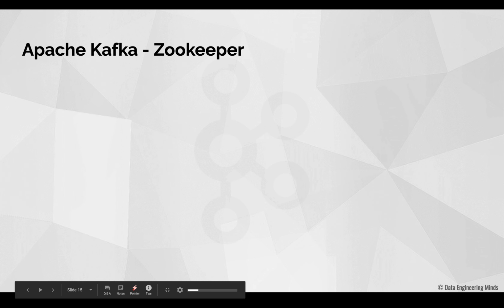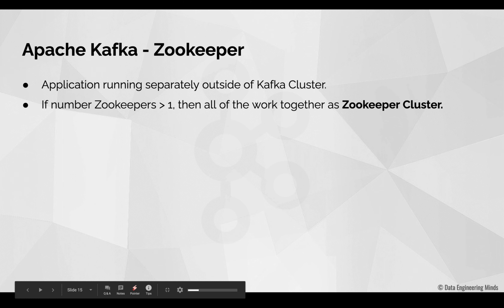Now, we will discuss Zookeeper. Zookeeper is an application that runs outside of the Kafka cluster. You can also have more than one Zookeeper. In this case, all the Zookeepers work together as a cluster, and we call this a Zookeeper cluster. For example, if there are 3 systems and you have a Zookeeper application running in each of these 3 systems, then all these 3 systems work together as a Zookeeper cluster.